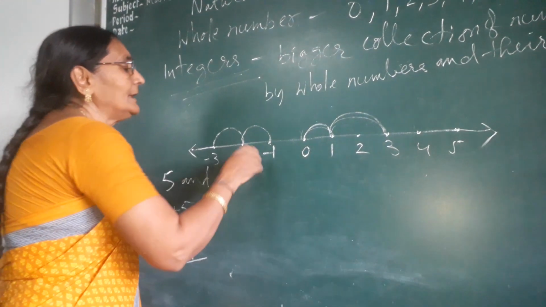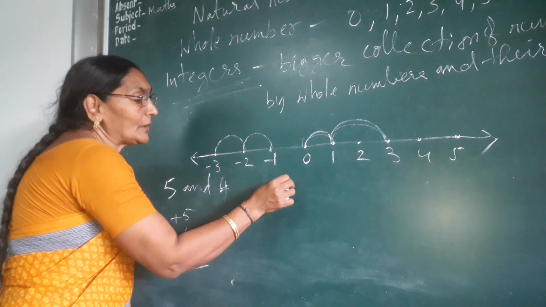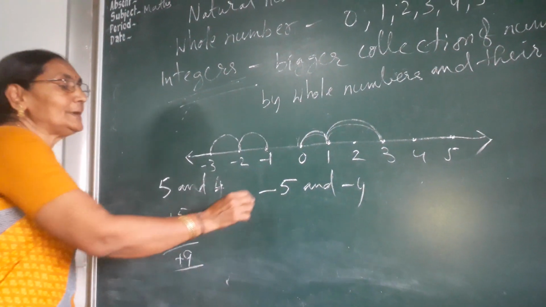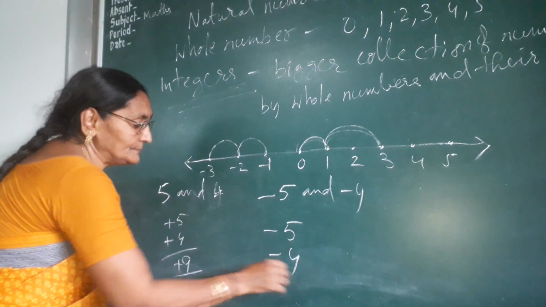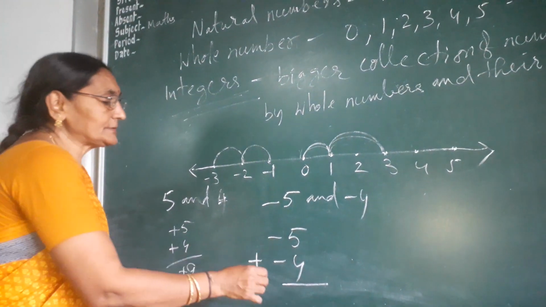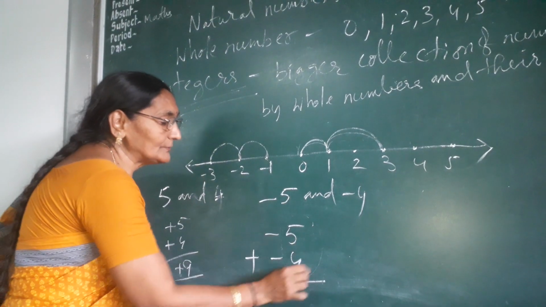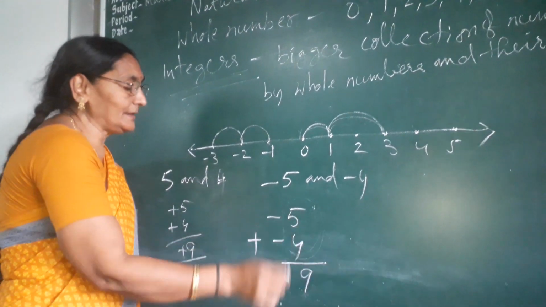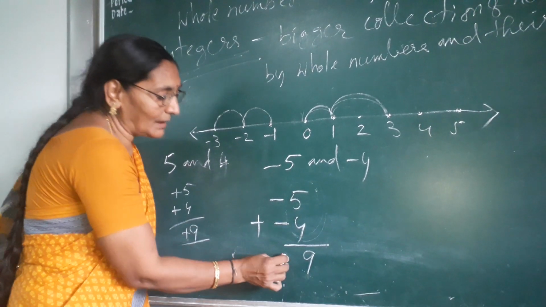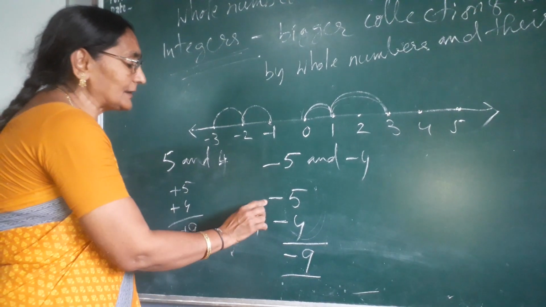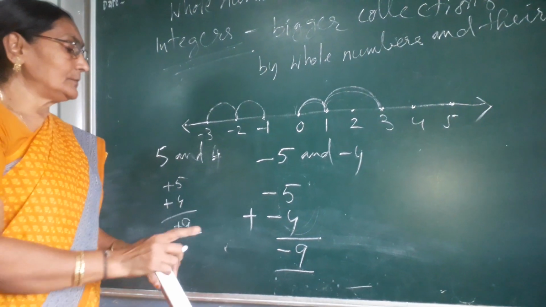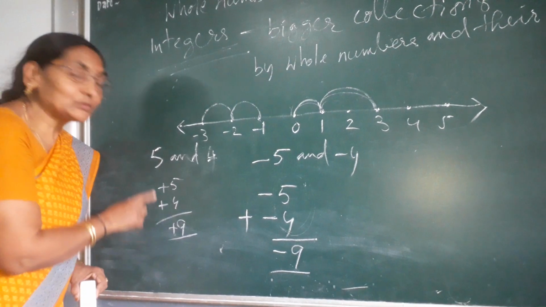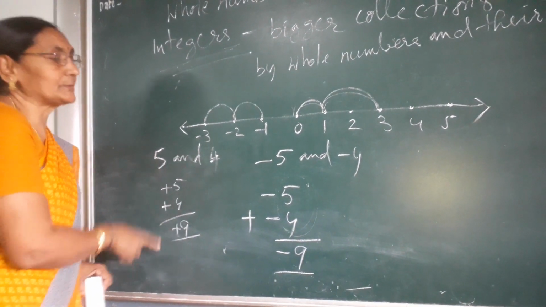Then how will you add negative numbers? Suppose minus 5 is there and minus 4 is there. So how will you add both numbers? First of all, you will add only the numbers. 5 plus 4 is 9. Then both the numbers are negative, so the answer will be negative only. So what you observe is: if you add two negative numbers, the answer will be negative only. If you add two positive integers, the answer will be positive.